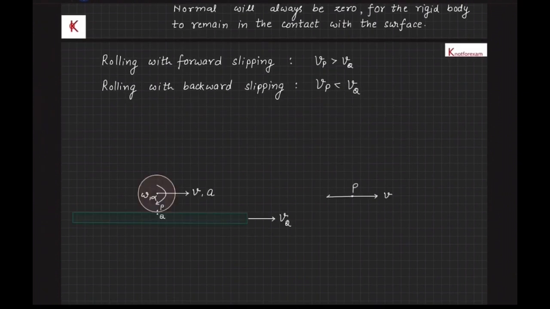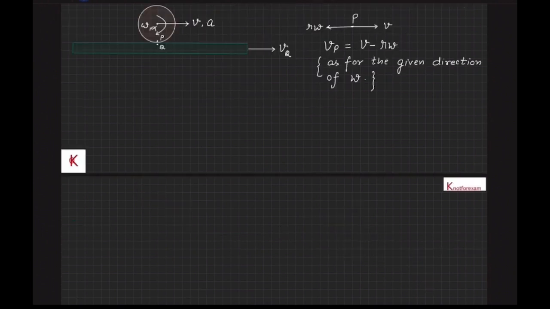Now take a look at the given case of a rigid body having angular velocity omega, angular acceleration alpha. Velocity and acceleration of center of mass is v and a respectively, and velocity of the platform is Vq. For the given case of clockwise omega, velocity of point P, that is Vp, will be equal to velocity of center of mass plus velocity with respect to center of mass, that will be equal to V minus R omega in this case, for the given direction of omega.